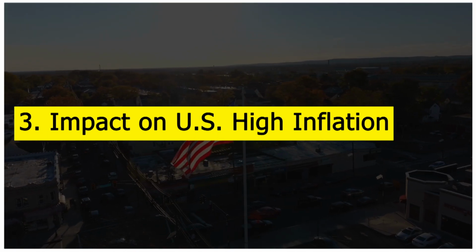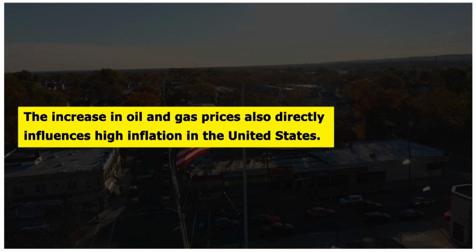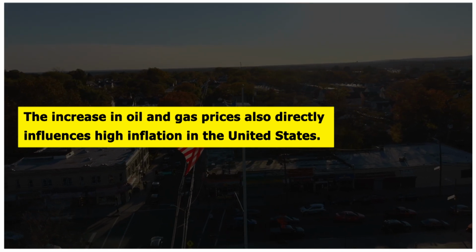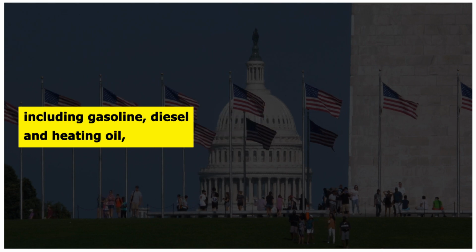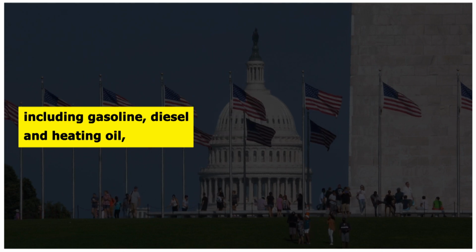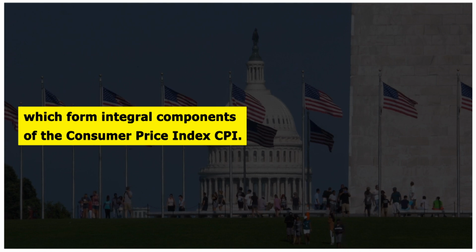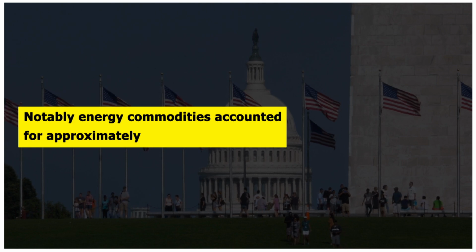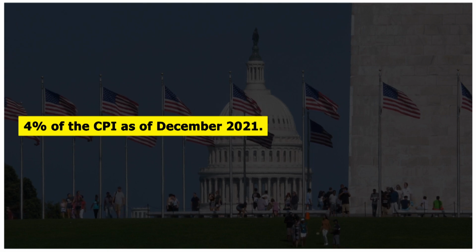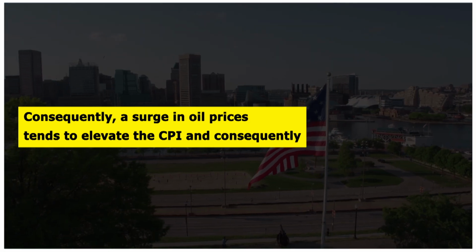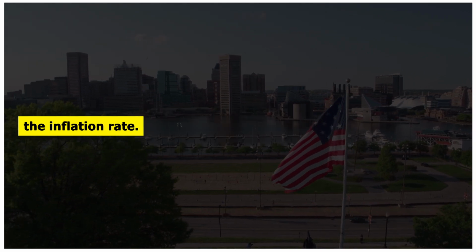3. Impact on U.S. high inflation. The increase in oil and gas prices also directly influences high inflation in the United States. This is primarily due to the escalation in the cost of energy commodities, including gasoline, diesel, and heating oil, which form integral components of the Consumer Price Index, CPI. Notably, energy commodities accounted for approximately 4% of the CPI as of December 2021. Consequently, a surge in oil prices tends to elevate the CPI and, consequently, the inflation rate.